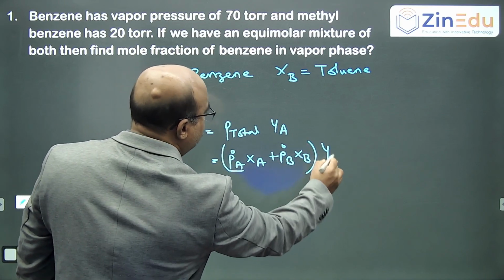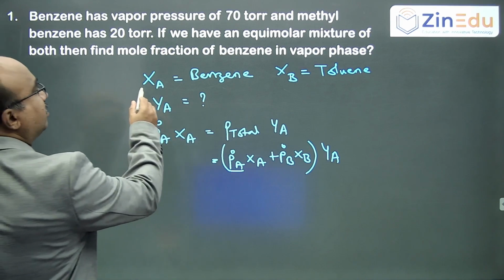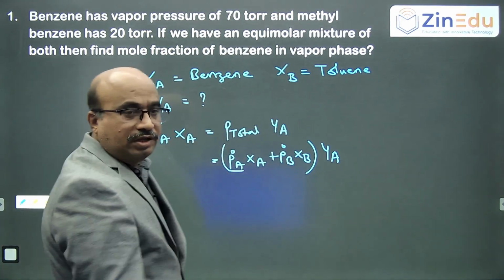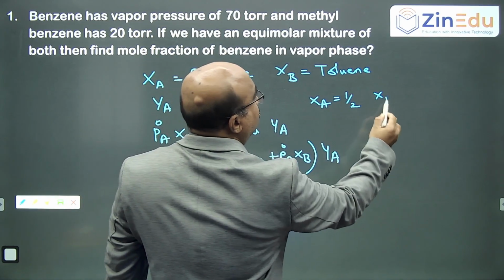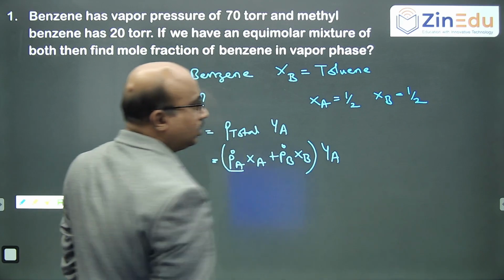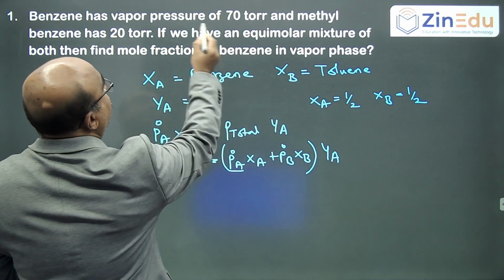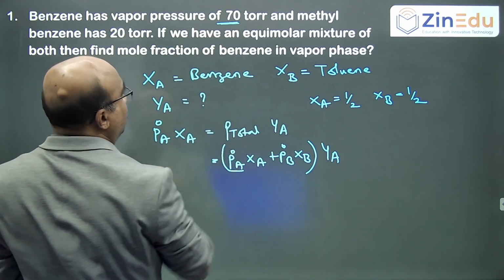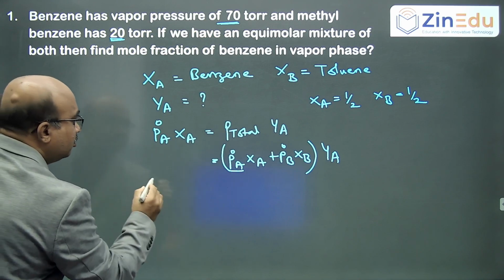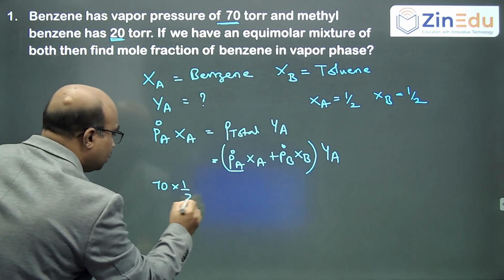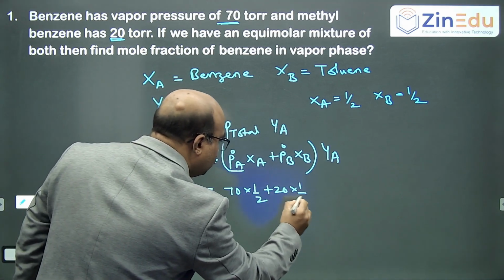Because it is an equimolar mixture, XA is equal to 1 by 2 and XB is also 1 by 2. So P naught A for benzene is 70 and toluene is 20. So we write 70 into 1 by 2 plus 20 into 1 by 2, into YA.